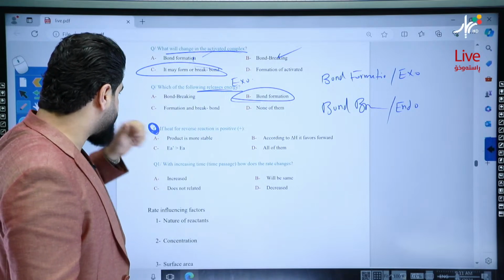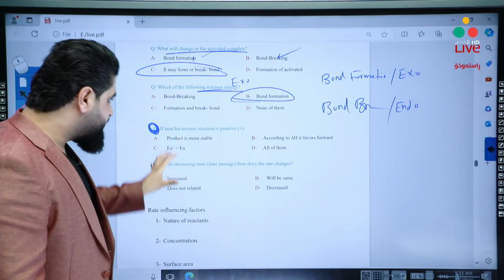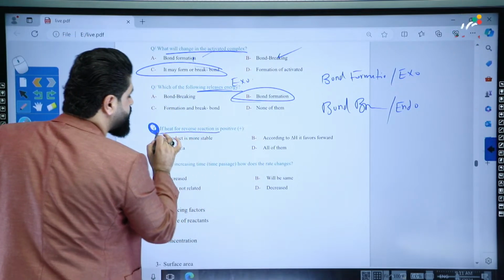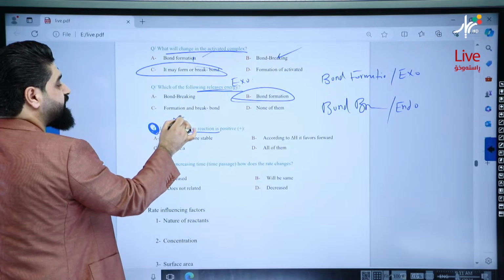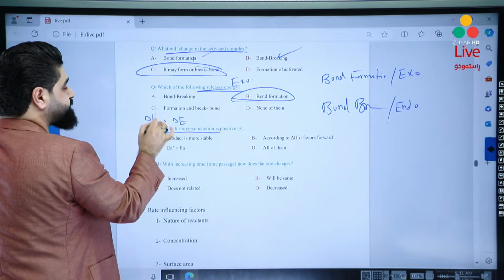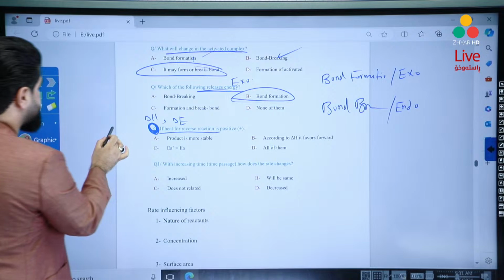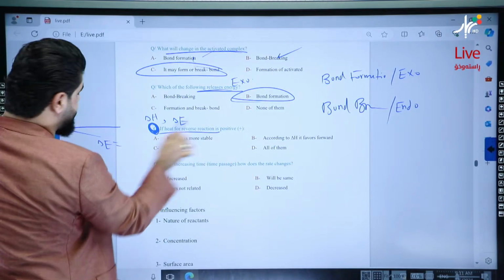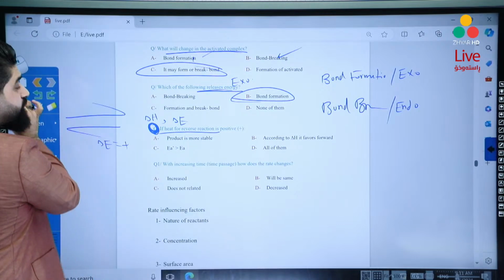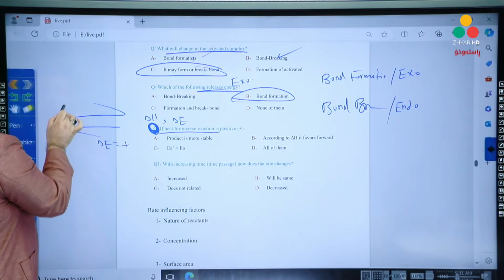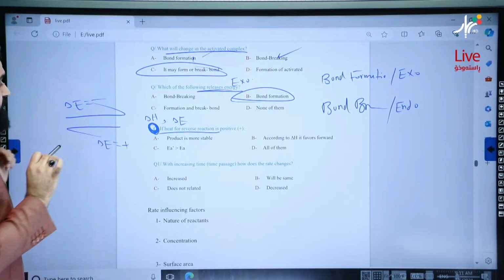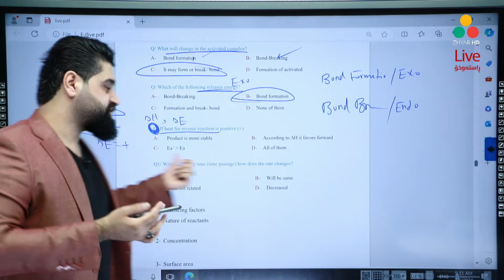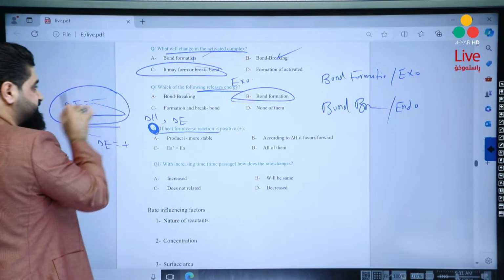Bravo for those students that know how to solve this question. Really, it's super challenging. Stay with me. If the heat for the reverse reaction, what is meant by heat of reaction? Delta E or delta H, no problem. If the heat for the reverse reaction, delta E, is positive or negative? Positive. That means the forward direction, delta E, will be negative. So always we will use forward or reverse to answer this kind of question. We will need the forward direction, as I said.